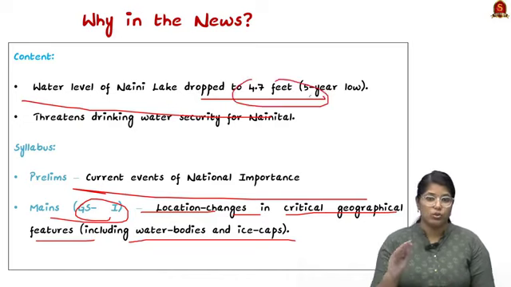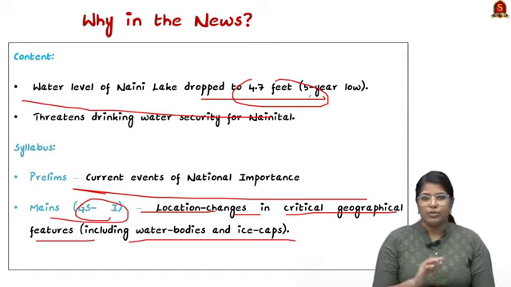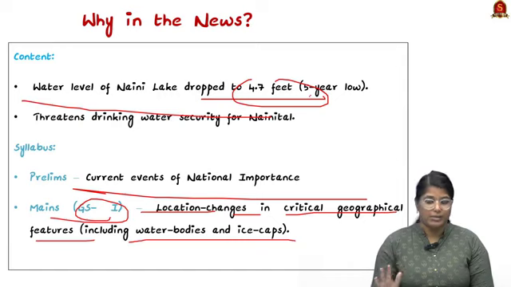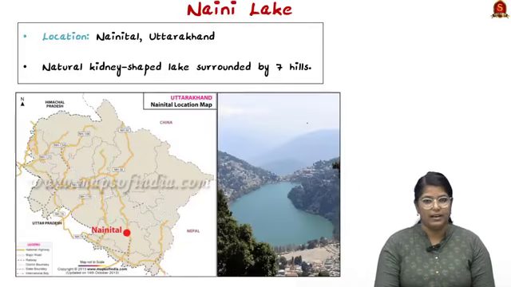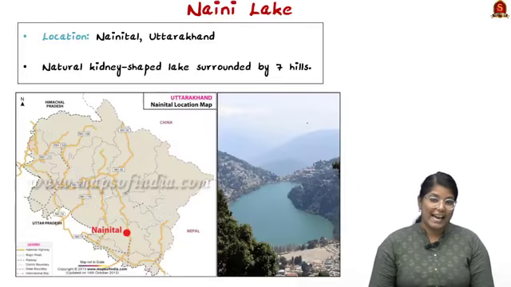So the news is that the water level of Naini Lake has dropped to 4.7 feet, which is a 5-year low. So this is the lowest point in the past 5 years. You can use this point in your mains answer, and this threatens drinking water security, especially for the people of Nainital. So we shall see about this particular Naini Lake.